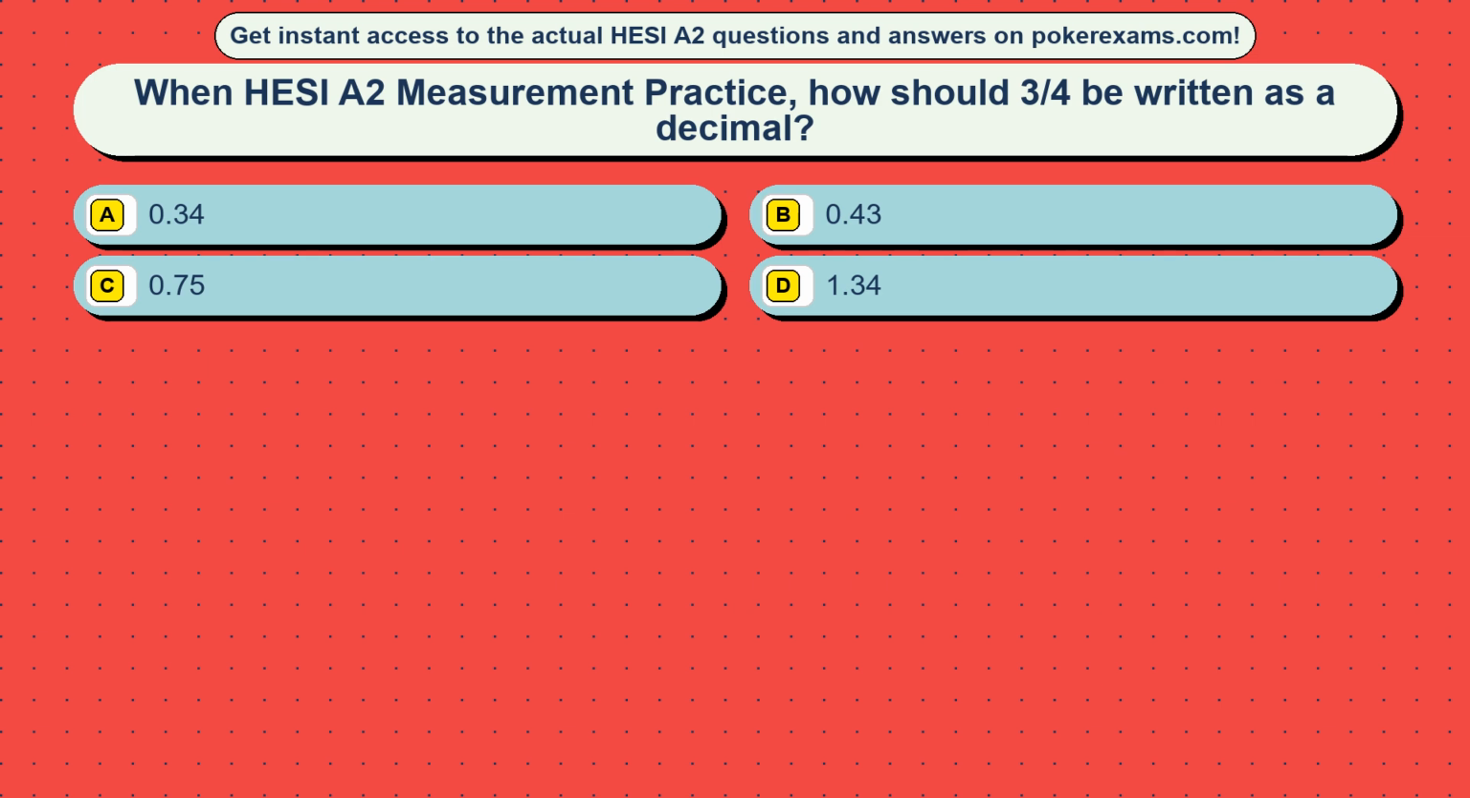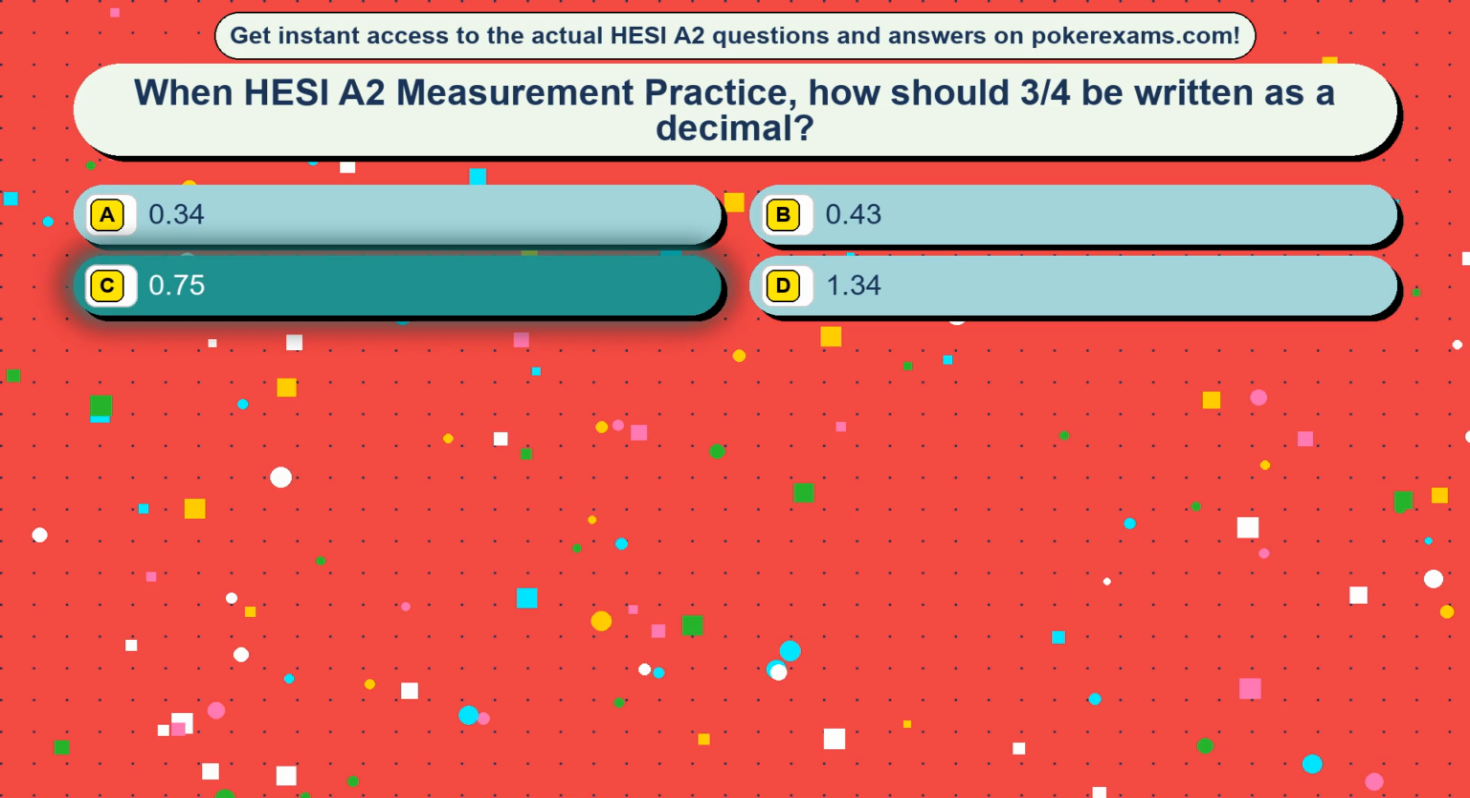Question 29. When HESI A2 measurement practice, how should 3/4 be written as a decimal? Option A, 0.34. Option B, 0.43. Option C, 0.75. Option D, 1.34. The correct answer is option C, 0.75.